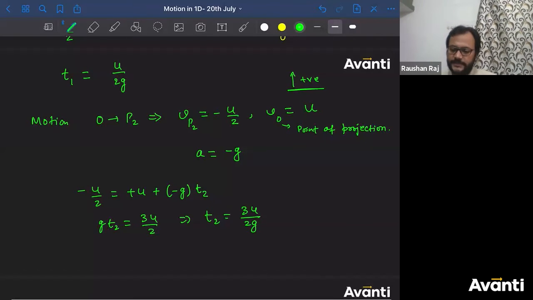So there are two instances when the particle will have half of the maximum speed. One time instant is what?